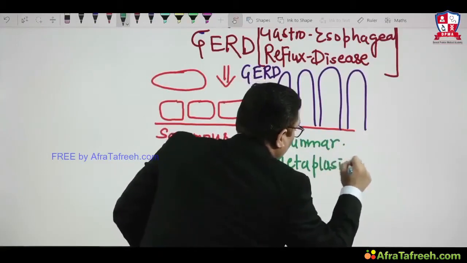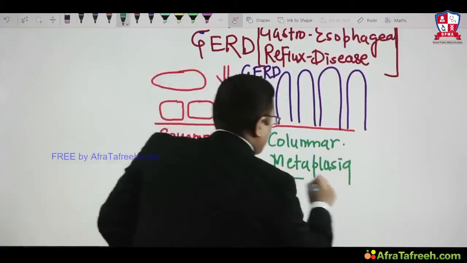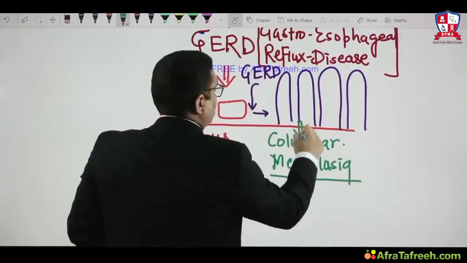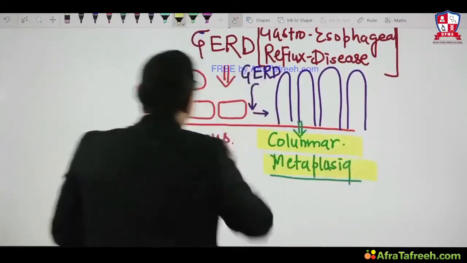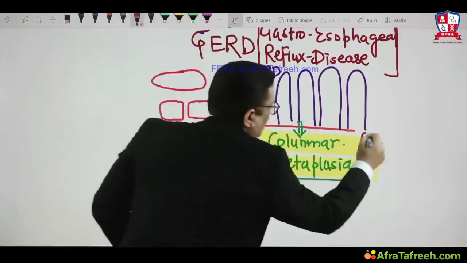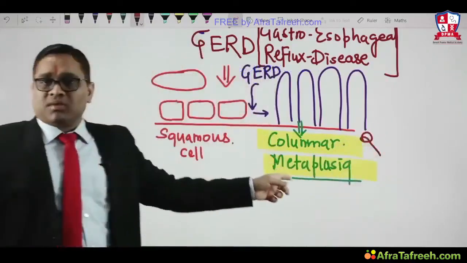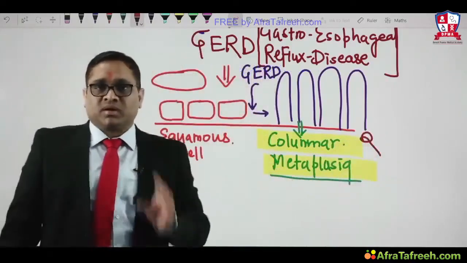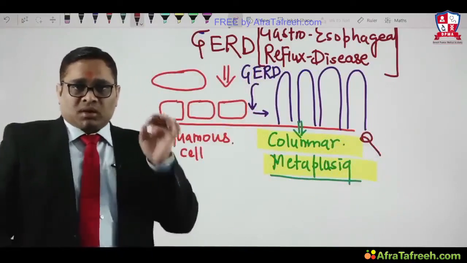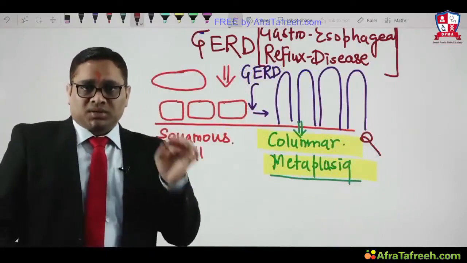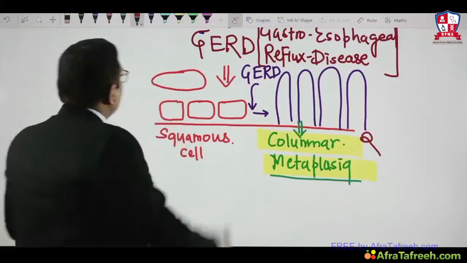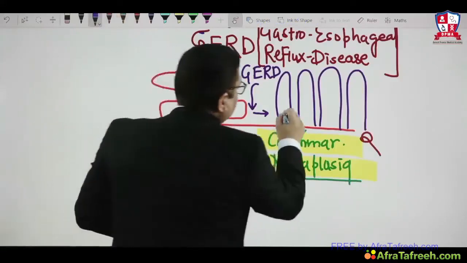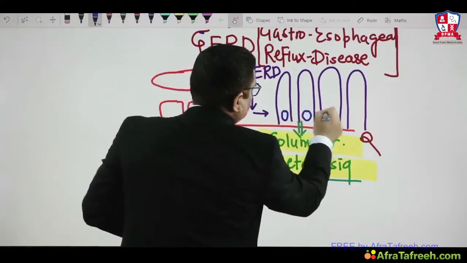If you remember, earlier I have told you, metaplasia name is given on the basis of end outcome of the cell. So what is Barrett's esophagus? That was the question in DNB and All India exam. It's a columnar metaplasia of esophagus. Remember this point. Barrett's esophagus is the columnar metaplasia of the esophagus, right? What happens in this columnar metaplasia? If you look at this cell, they will be having nucleus.